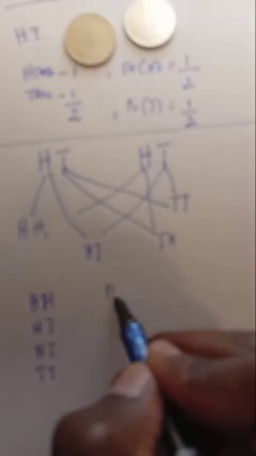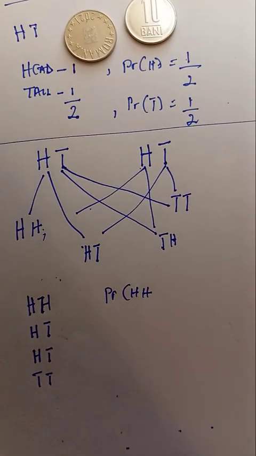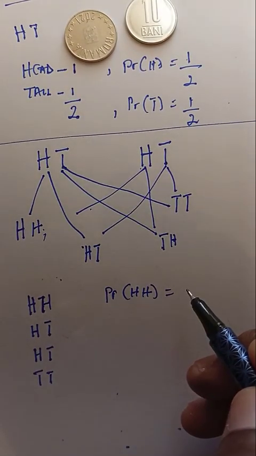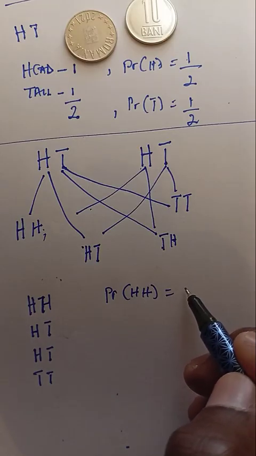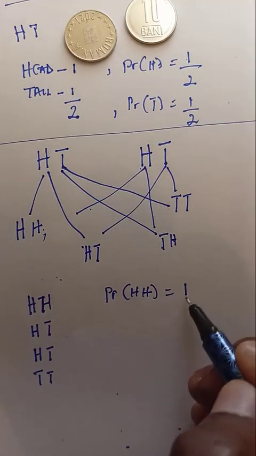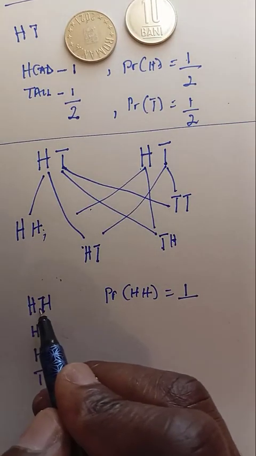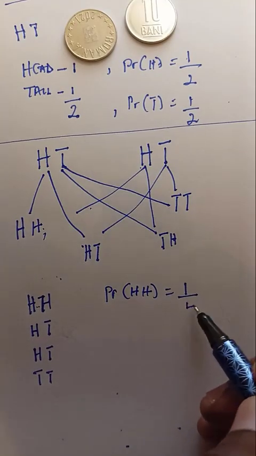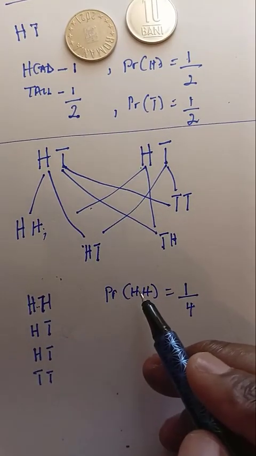So if we are asked what is the probability of obtaining 2 heads when you toss 2 fair coins, which is the probability of head and head, is equal to, how many of that do we have? We have just 1, right? So we have 1 all over what are the chances we have? The outcomes 1, 2, 3, 4. So we have 4.